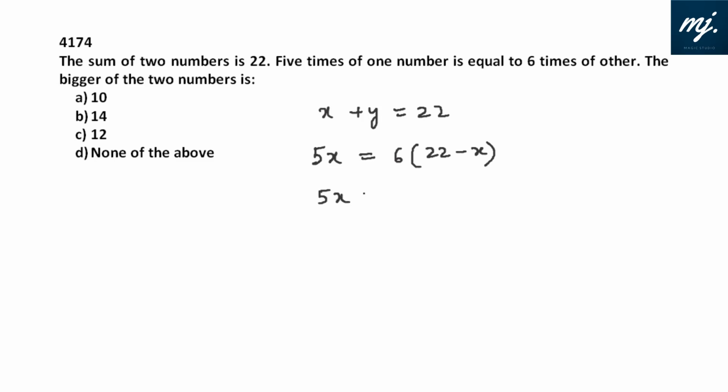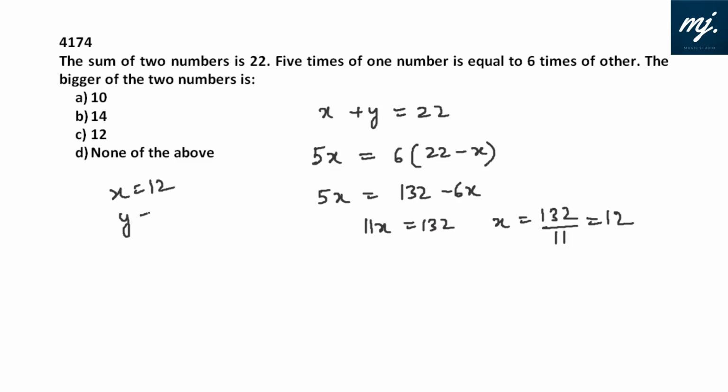Let's solve this. 5x equals 22 into 6, that is 132, minus 6x. 5x plus 6x, 11x is 132. That means x is 132 by 11, that is 12. So if one of the numbers is 12, another number is 22 minus 12, that is 10. So the bigger of the numbers is 12, mark C and move on.